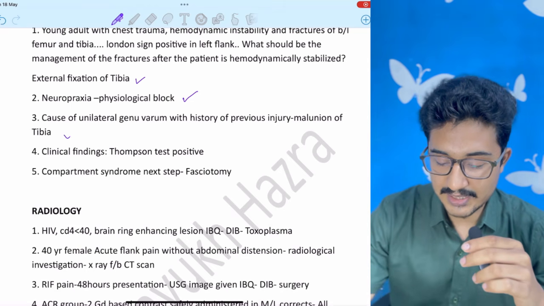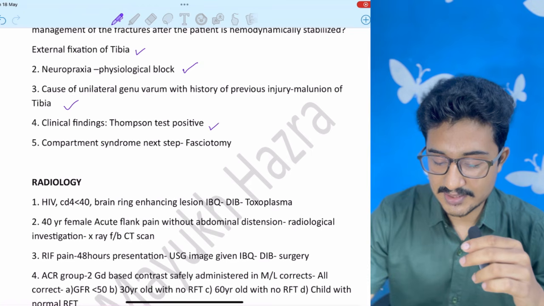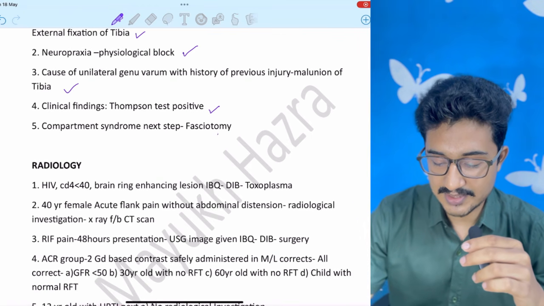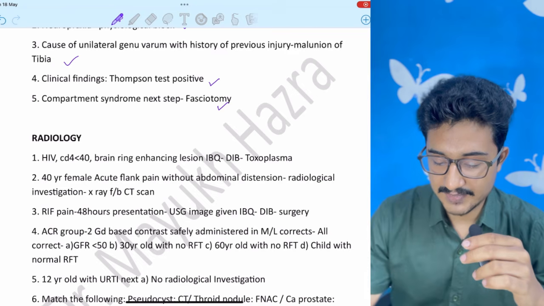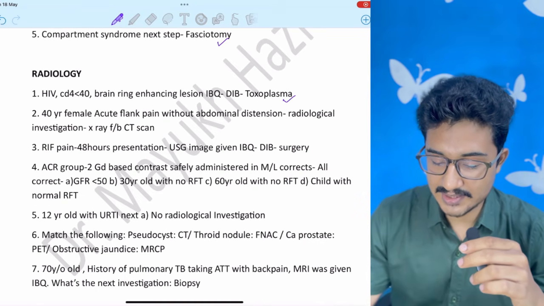Image was of malunion of tibia. Clinical finding, Thompson test positive. Compartment syndrome, previous year question. Next step, fasciotomy. Radiology, toxoplasma, it is also present in my digital image bank.